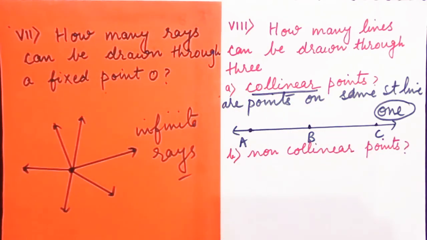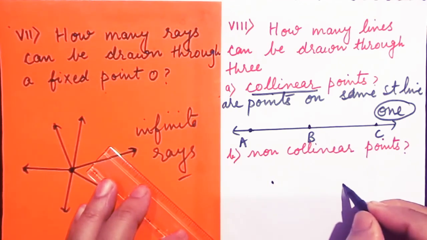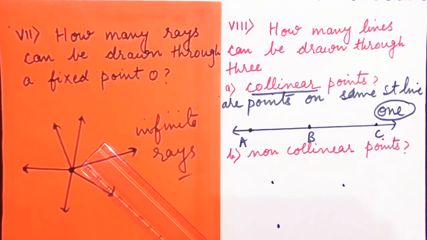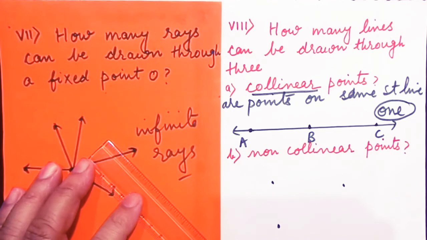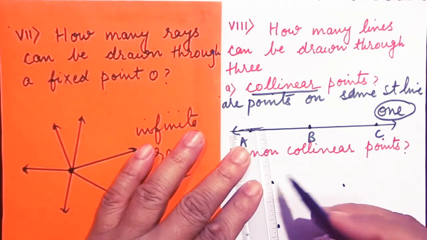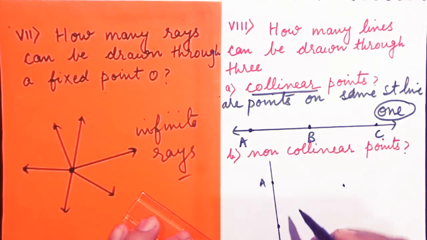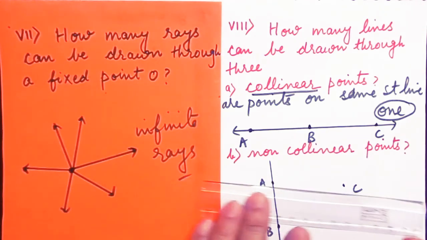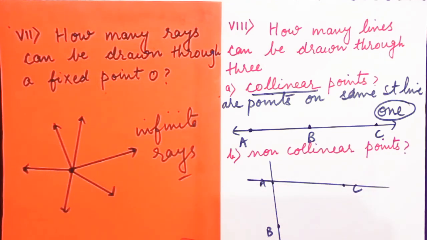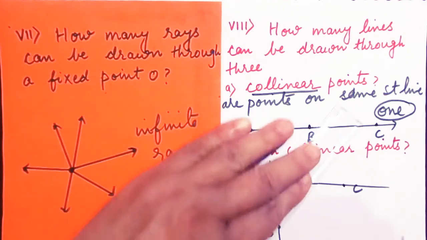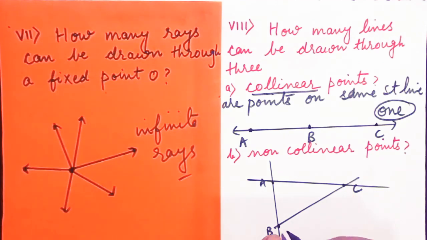Now when we talk about non-collinear points, these are points which do not lie on the same straight line. So for three non-collinear points, this is one straight line through A and B. This is another straight line which can be drawn through these 2 points, and this is another line which can be drawn through BC.